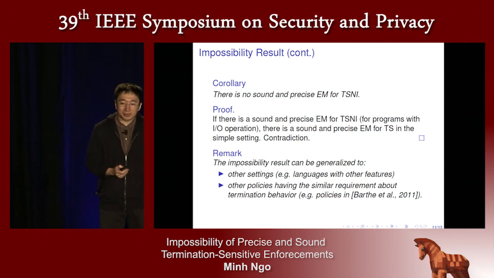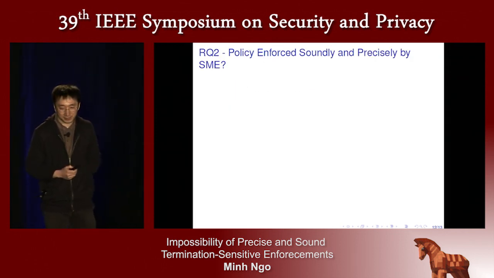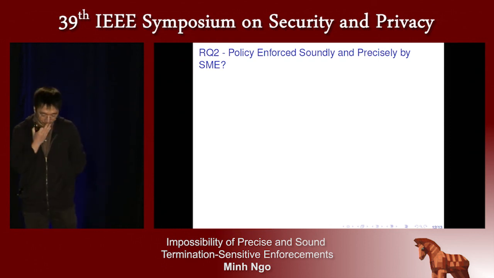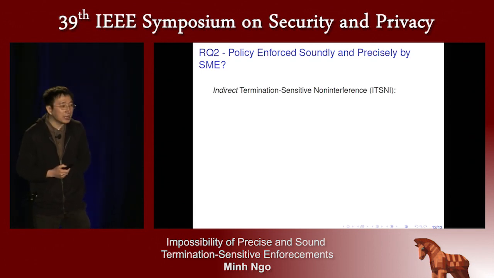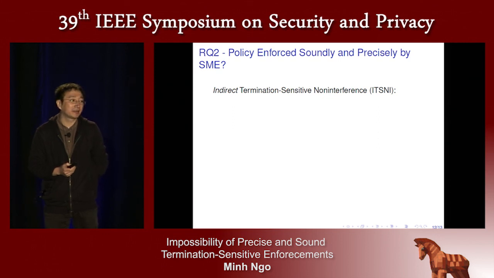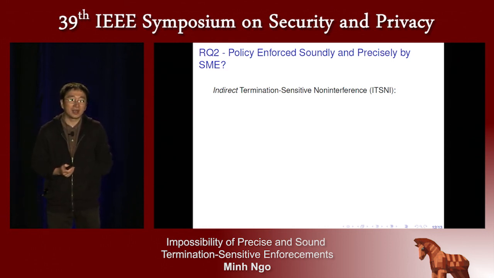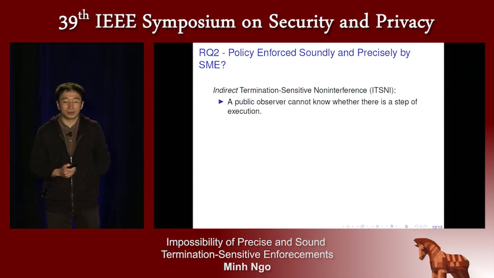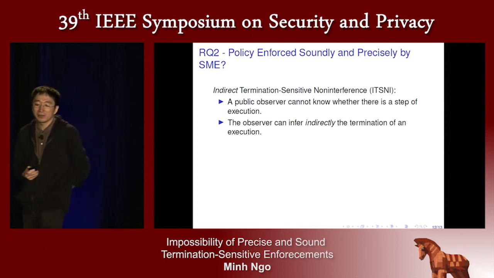Okay, so I have just presented the impossibility result. Now we look at the second research question. Which policies are enforced soundly and precisely by secure multi-execution? We have a policy called indirect termination-sensitive non-interference, ITSNI. The difference from termination-sensitive non-interference is that this policy assumes that a public observer cannot know whether there is a step of execution. Therefore, the observer can only infer the termination of execution indirectly.